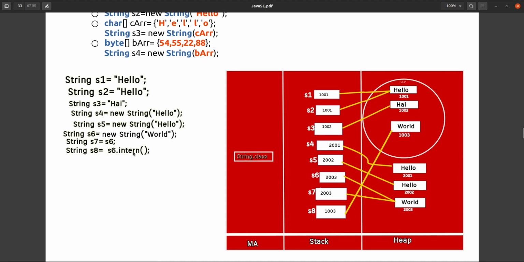If I use the intern method of the String class, in that case it will create another object inside the string constant pool with the same value world, and this world will also be created inside the string constant pool, and it will not be eligible for garbage collection if we use intern. If we don't call intern, it will not be created inside the string constant pool, it will be created only outside the string constant pool, and that will be eligible for garbage collection.